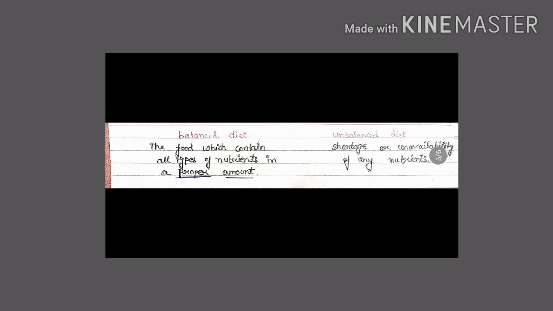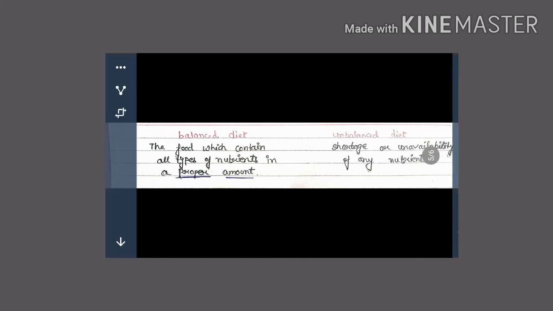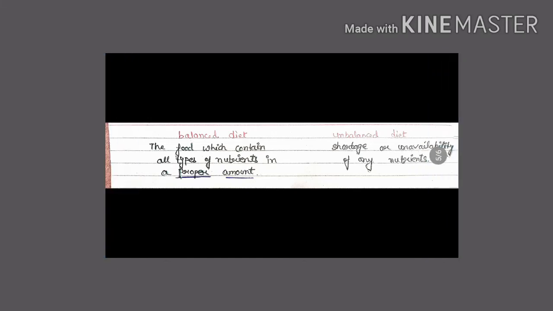Next one is balanced diet. All of you know what a balanced diet is: the food which contains all types of nutrients in a proper amount. What do we mean by all types of nutrients? Carbohydrate, protein, fat, minerals, all present in an adequate amount. In our body all the nutrients have some specific amount by which they maintain the body.